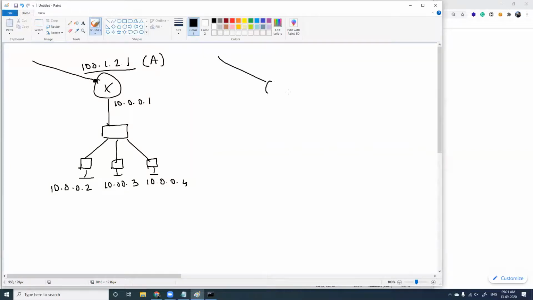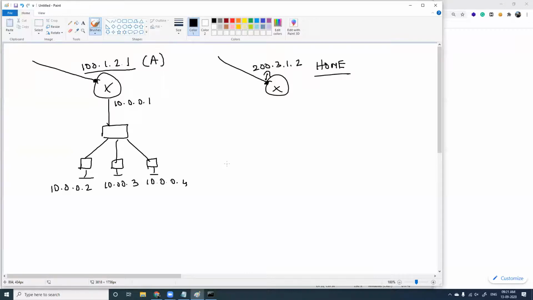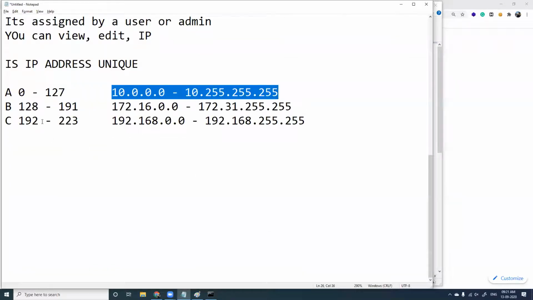Fine. Now, this is your home, and we saw this before. For small companies and home users, which class of IP address will be assigned? Class C. Yes, a class C IP address will be assigned. So we'll take 200.3.1.2. This is the public IP address which is assigned to your home. And for your computers here, what IP address should you assign? For a class C IP address, what is the private IP range? It starts from